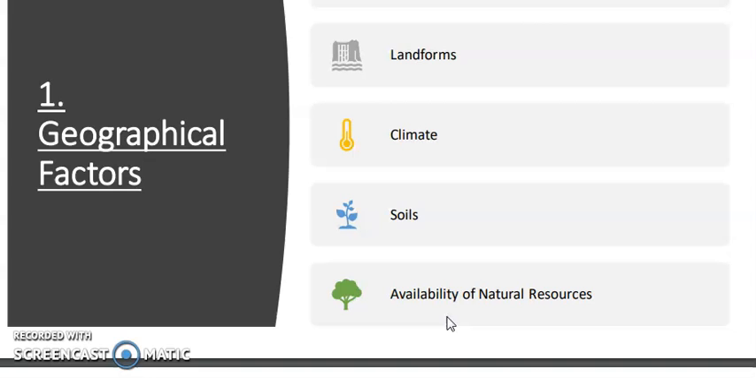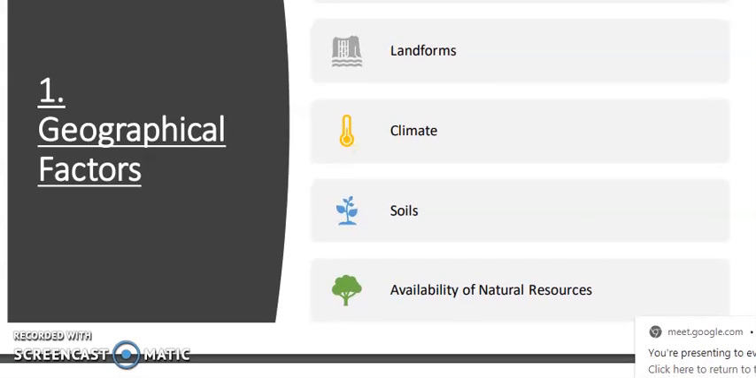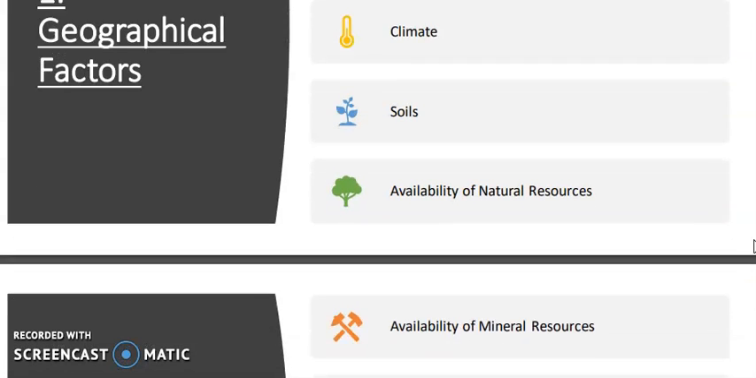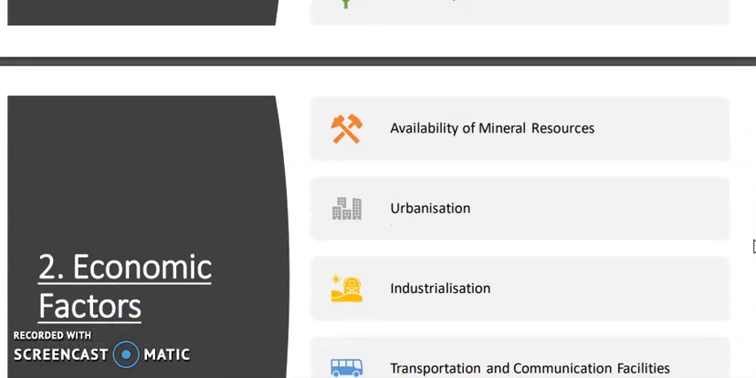Now availability of the natural resources is one of the important factors. Why? Because where the natural resources are present, people can live their life in a good way over there. That's why the availability of the natural resources is one of the important factors. Next we have the economic factor. In case of the economic factor, we can see there are mineral areas, urbanization, then industrialization. This all comes under the economic factor.